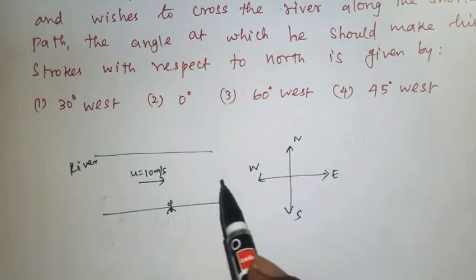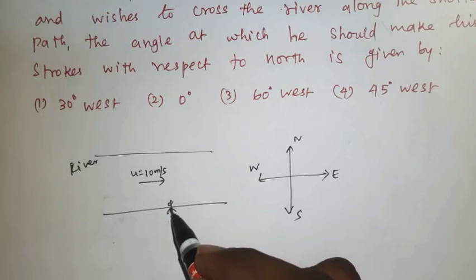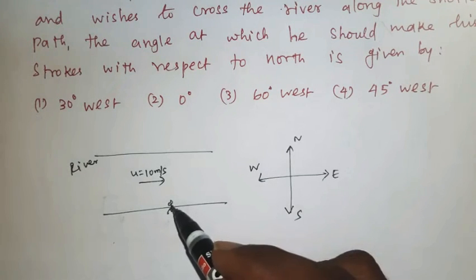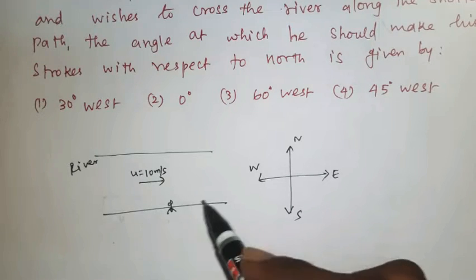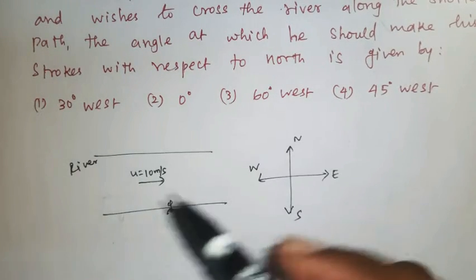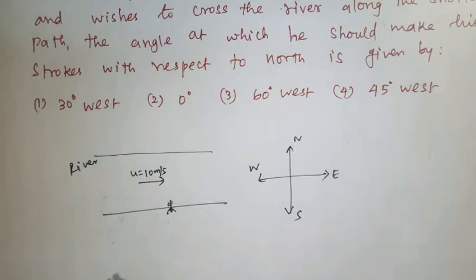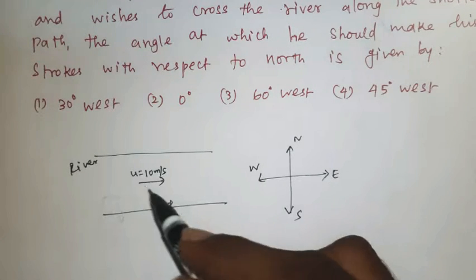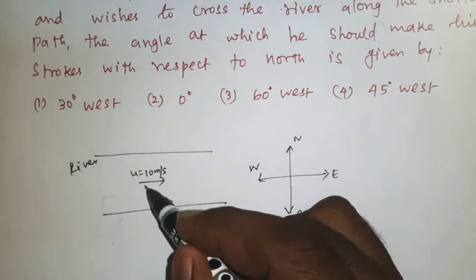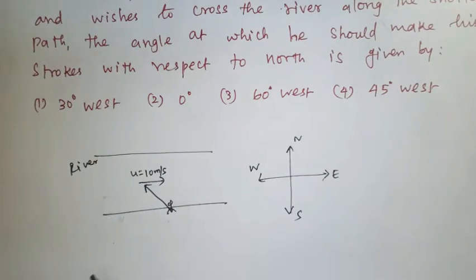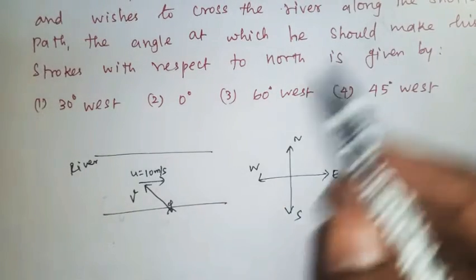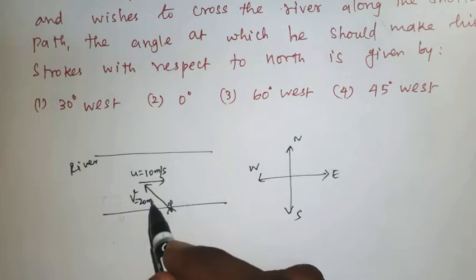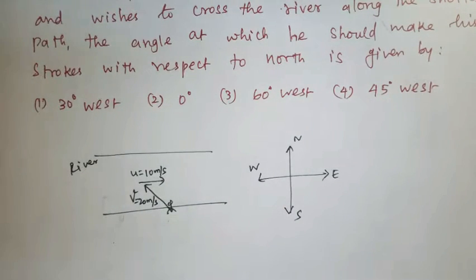Already water is flowing. Suppose he moves in a straight path, he may go in this direction because the water force acts on the swimmer. So the swimmer should make some angle towards west. His velocity we can take as v, which is 20 meter per second.